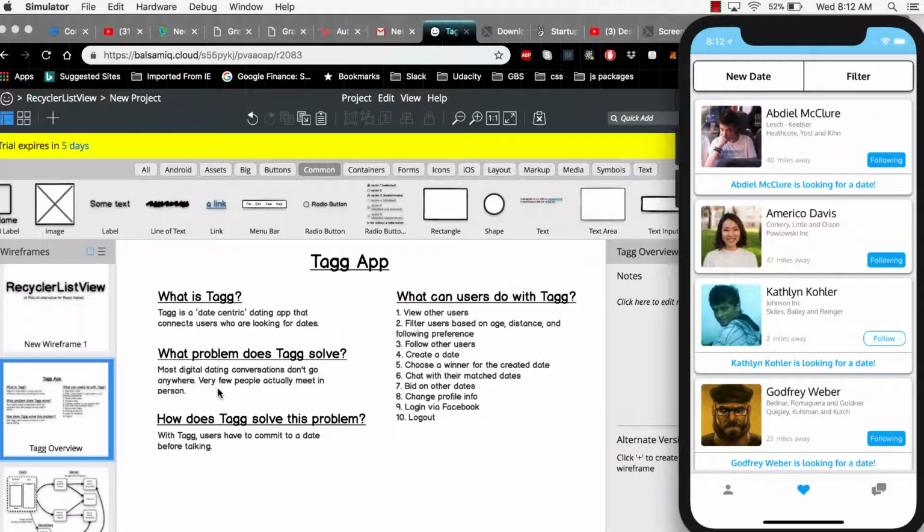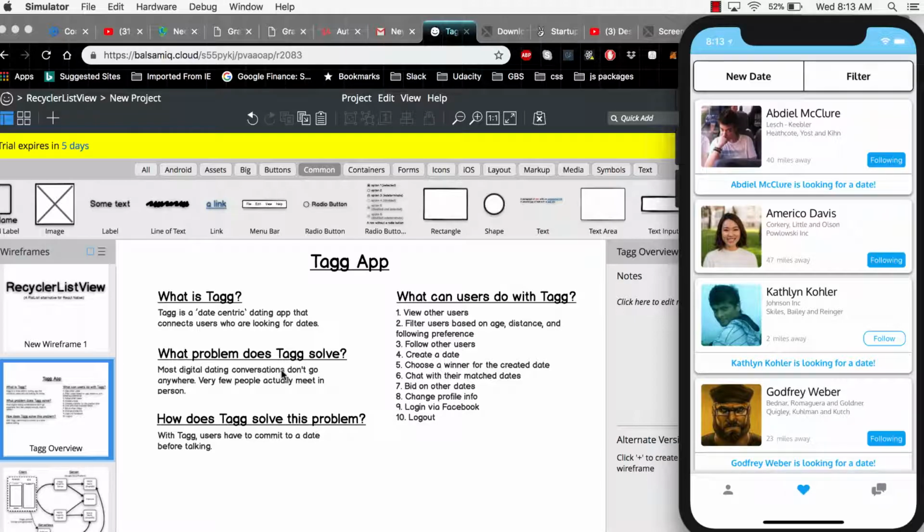So if you're using Tinder or Bumble or any of these popular dating apps in the market today, most of them allow you to swipe through potential matches until you find somebody that you like. When a mutual match is made, then you can talk, and if things go well, you can end up meeting in person and going from there. However, in reality, very few of these physical interactions actually happen. Most things die when users just start chatting.